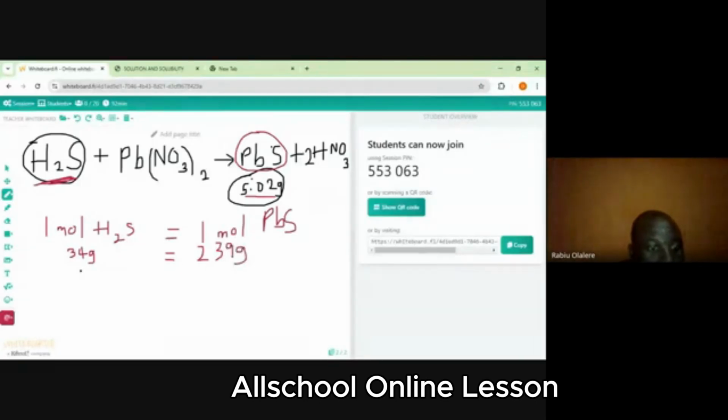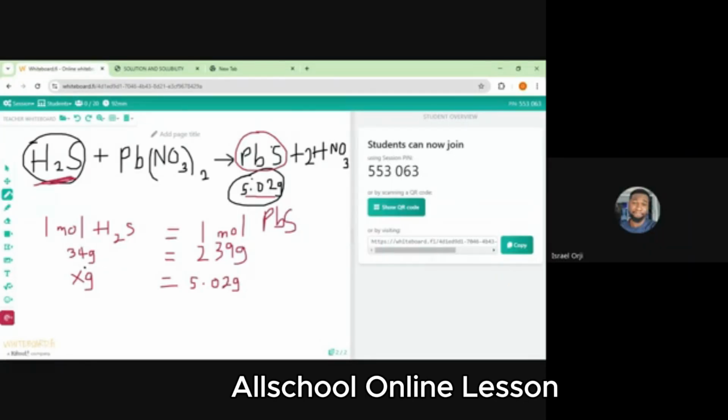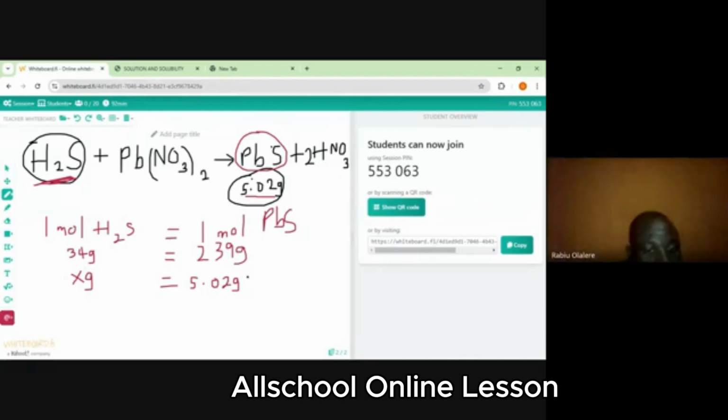Then we are looking for the mass of H2S that will give us 5.02, isn't it? Yes, sir. We are looking for the mass of H2S that will give us 5.02 gram of PbS.